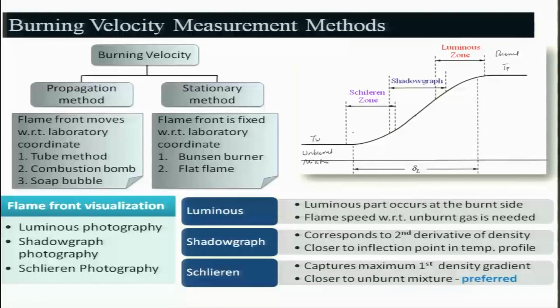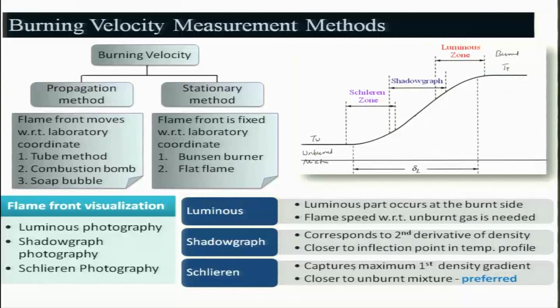Therefore, it is more preferred, because you need not do any correction; it is just with respect to the unburnt mixture, which is according to the definition of the laminar burning velocity. However, the optical systems and other things are very cumbersome.